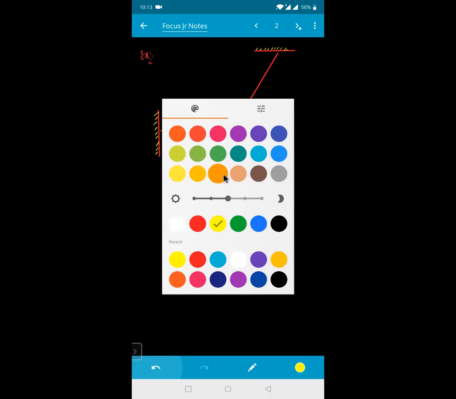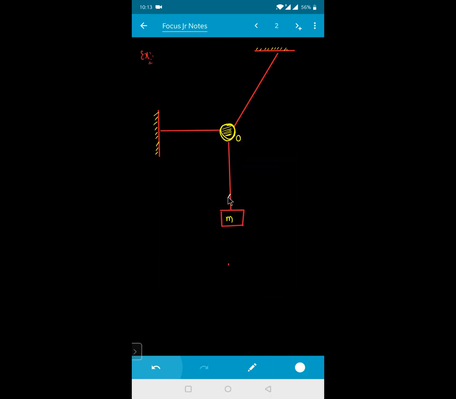Say for example, the tension in this string is T1, and here also it will be T1. Here, if it is T2, this one is also making an angle, like say this is making an angle of 30 degrees here. And here, if the tension is T3, here also the tension will be T3. Now the question is, T1 is equal to how much? T2 is equal to how much? T3 is equal to how much?